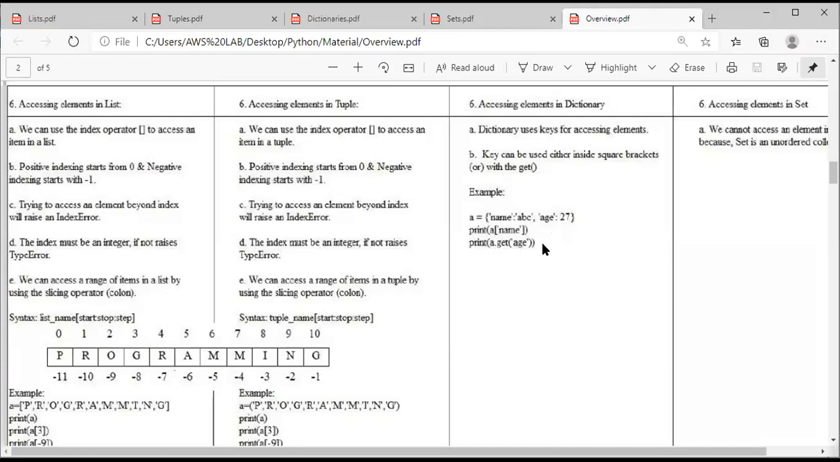And the last part is sets. We cannot access any element in a set. Why? Because there is no concept of indexing, there is no concept of get method, there is no concept of key. Why? Because set is an unordered collection of items. Since set is an unordered collection of items, we cannot access any element in a set.